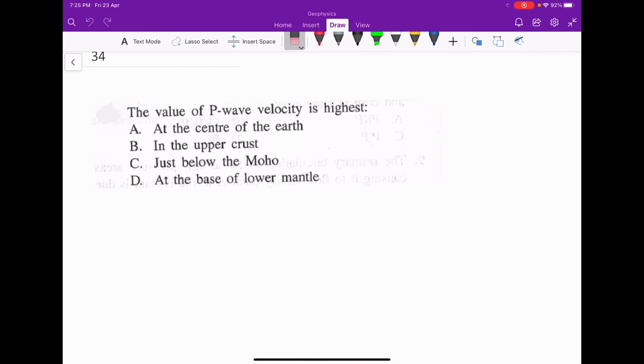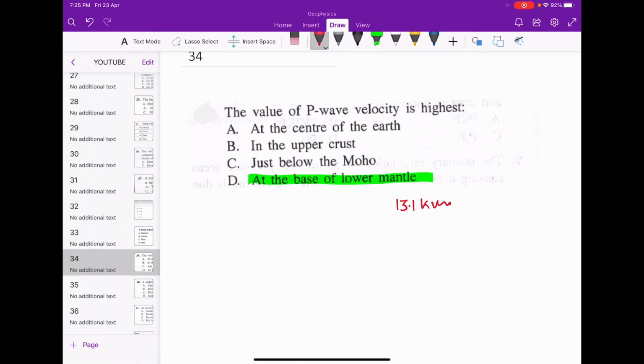The value of P wave velocity is highest. So as you know, the value of P wave velocity is highest at the base of the lower mantle, and the value will be 13.1 kilometer. So option D will be the correct answer.